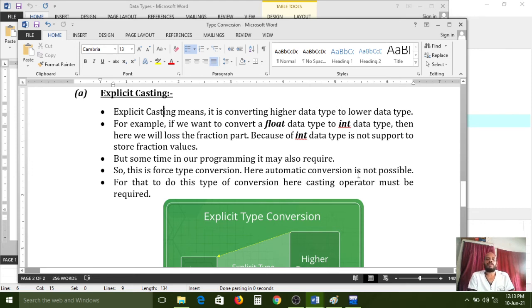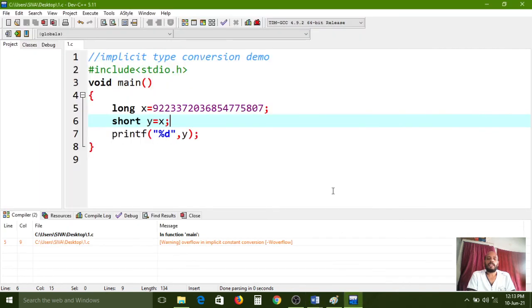Here automatic conversion is not possible. To do this type conversion, a casting operator must be required. So while using implicit typecasting, there is no requirement of a casting operator. But in explicit casting, we must use the casting operator. So that is the difference between implicit and explicit. Explicit typecasting means higher data type to lower data type conversion.